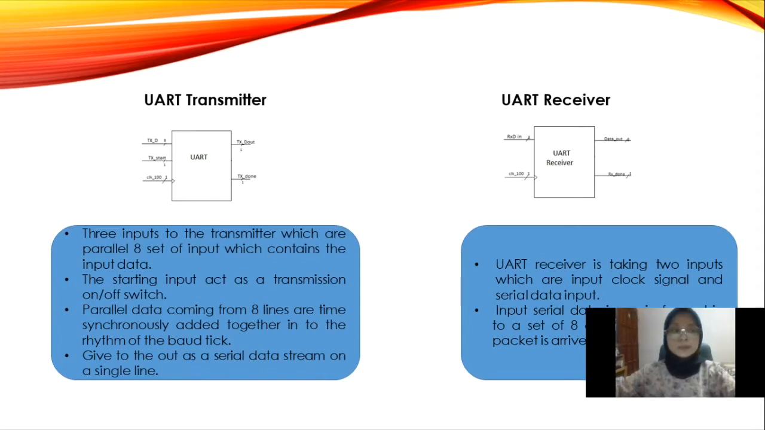For UART receiver, UART is taking two inputs, which are the input clock signal and the serial data input. Input signal data is again formed into a set of 8 data lines after each packet has arrived into the receiver.